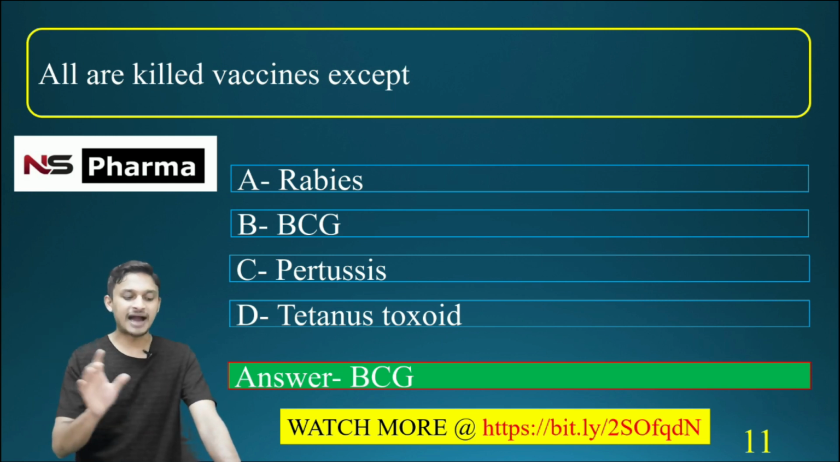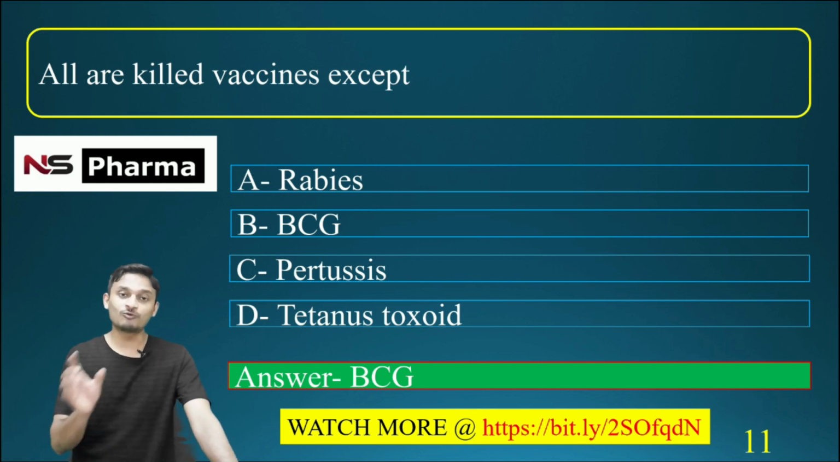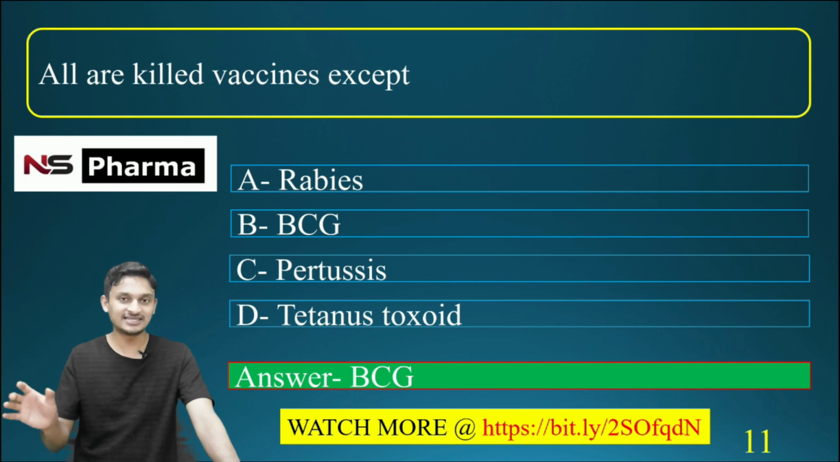Killed bacterial vaccines examples are cholera vaccine, plague vaccine, then pertussis, that is whooping cough vaccine. For the viral killed vaccines, an example is IPV. IPV means inactivated polio vaccine, that is Salk vaccine. Vaccines for polio are of two types, Salk vaccine and Sabin vaccine. Salk vaccine is IPV and Sabin vaccine is OPV or oral polio vaccine. OPV comes under live viral vaccine, since polio is a viral disease.